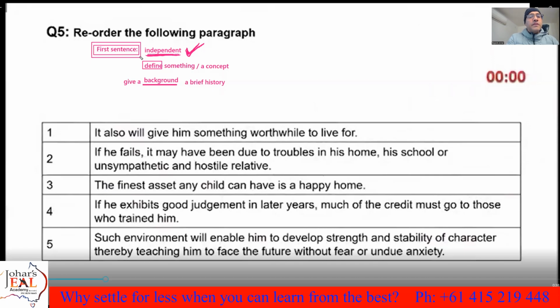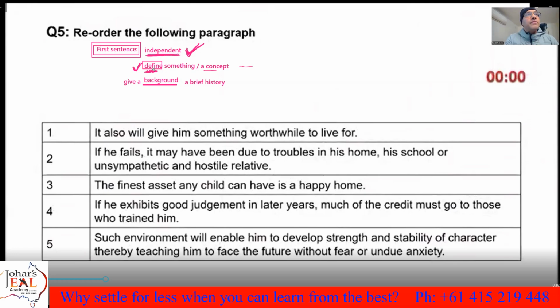One thing is that it's independent. Another thing is that the first sentence may define a concept. Suppose we talk about some environmental issue or global warming. Before describing it, we define what the issue actually is. So the first sentence in reorder can sometimes be a definition. It's usually always independent, but sometimes it can be a definition.